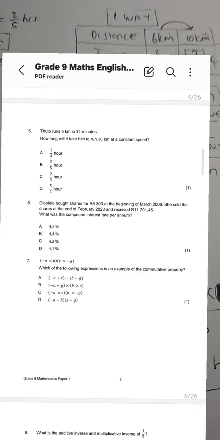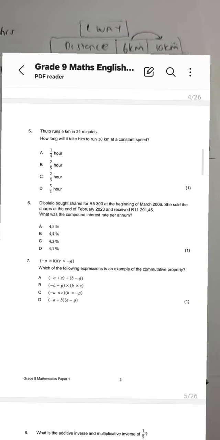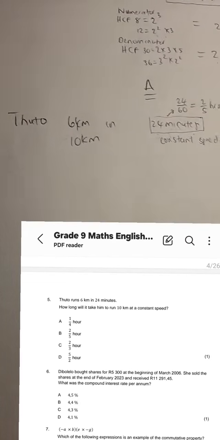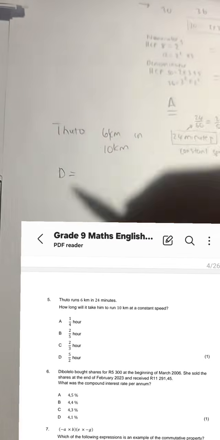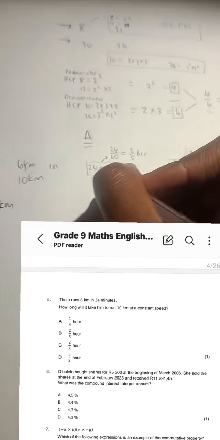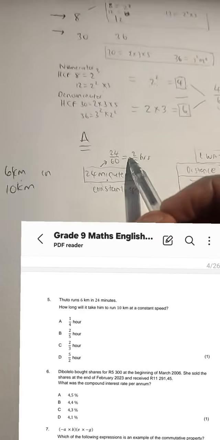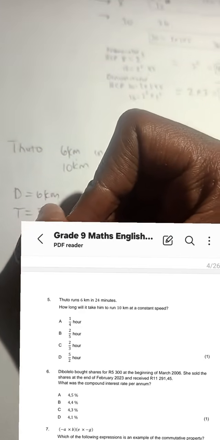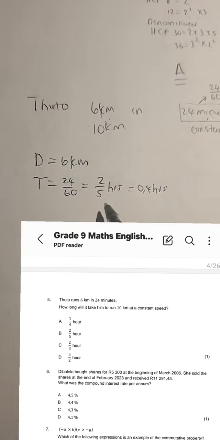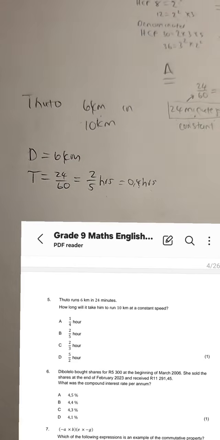So I said, guys, that is one way of doing this question. I want to show you the other way of doing the same question. The other way would have been to basically calculate first. Remember, D is equal to 6 kilometers. This is distance. This is time. The time, remember I said we need to convert to hours. We get 2/5 hours, which we know is 0.4. So whether you write it as a decimal number, which is rational, or a fraction, which is also rational, remember this is a terminating decimal, that's fine.